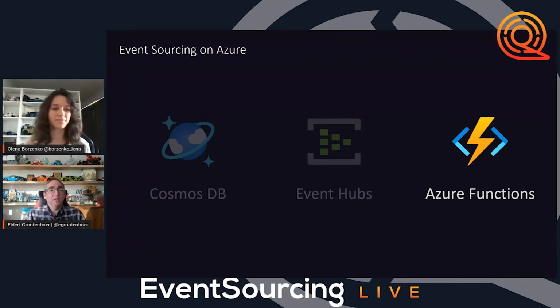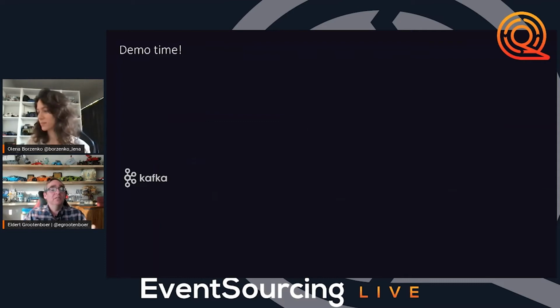So exactly. With that, we are now seeing these are the three main pillars that we are going to build our solution on. So let's have a look at our demo. In this demo, we are going to build that warehouse system that we were talking about before. Of course, it's a demo, so we are not going to have everything about that warehouse, but we are going to show you how we are going to create orders, how we are going to store them, and how we are going to work with these.